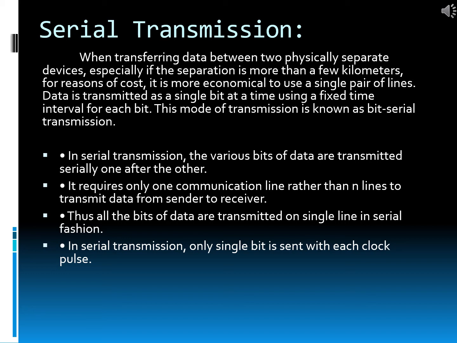In serial data transmission, the various bits of data are transmitted serially one after the other. It requires only one communication line rather than n lines to transmit data from sender to receiver. Thus, all the bits of data are transmitted on a single line in serial fashion. In serial transmission, only a single bit is sent with each clock pulse.